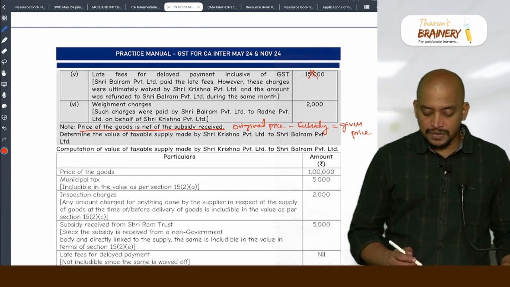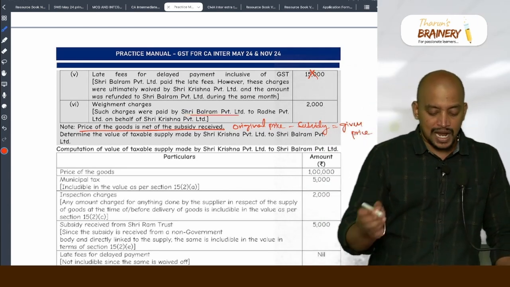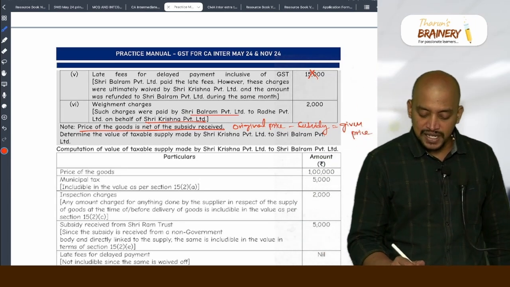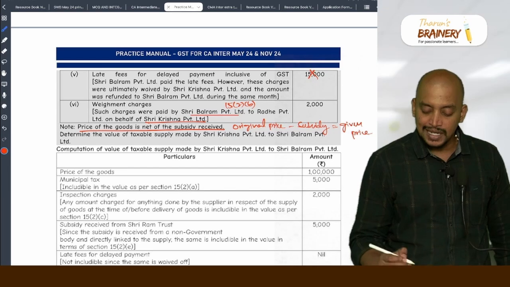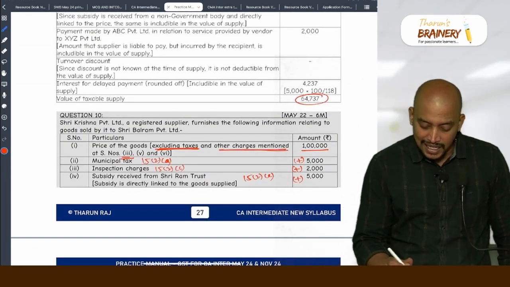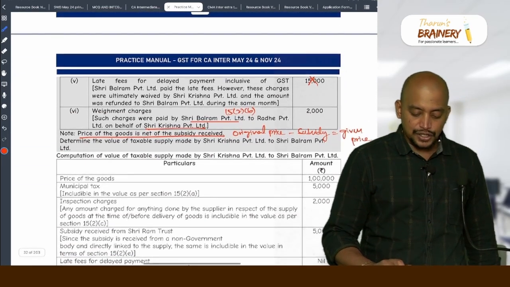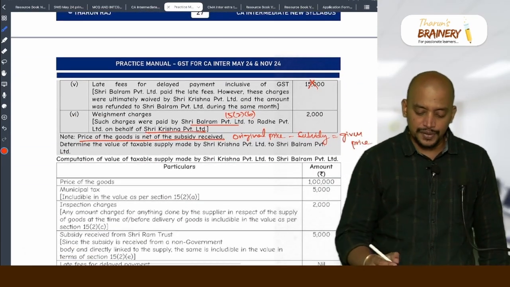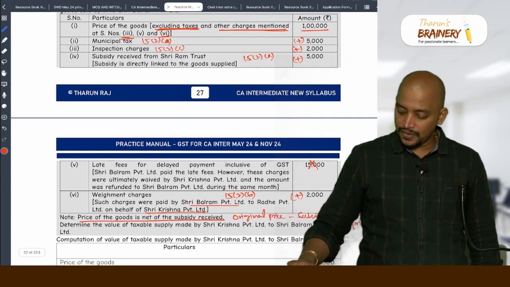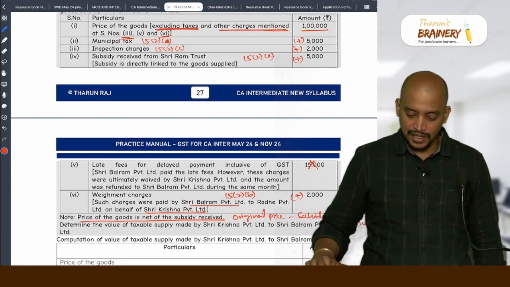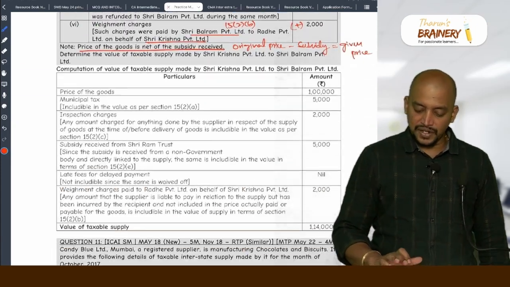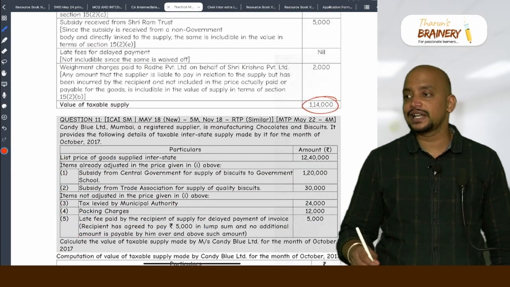Weighment charges. Such charges were paid by Shri Balram Private Limited to Radhe Private Limited on behalf of Krishna Private Limited. So the recipient incurring expenses on behalf of the supplier, 15(2)(b), it is to be included. But see the given price. In the given price, other charges mentioned in 6 are also excluded. So therefore we need to add. Now say this, 1 lakh plus 5,000 plus 2,000 plus 5,000 plus 2,000, that will be 1,14,000. Are you understanding this?